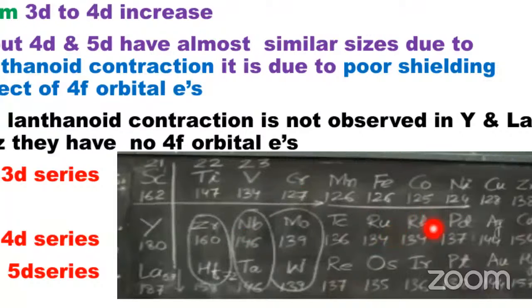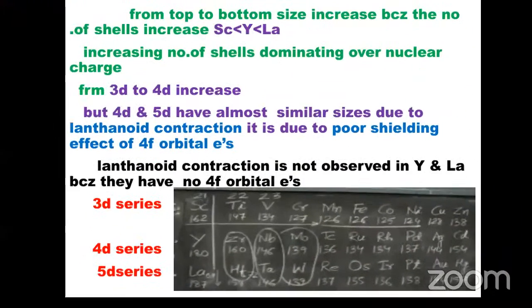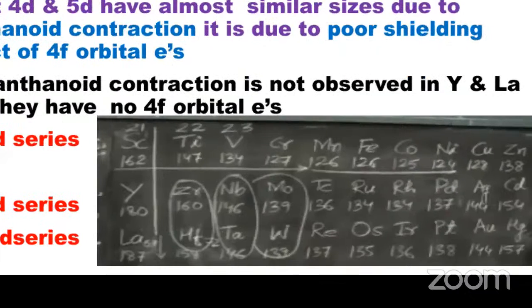What is the lanthanide contraction? The sizes decrease even though atomic numbers increase, because of the poor shielding effect of the electrons in these orbitals. Now we will observe the 4d series to the 5d series.